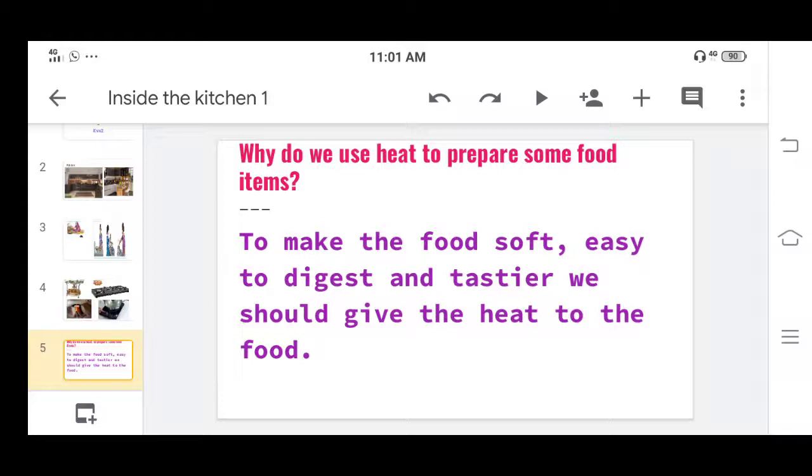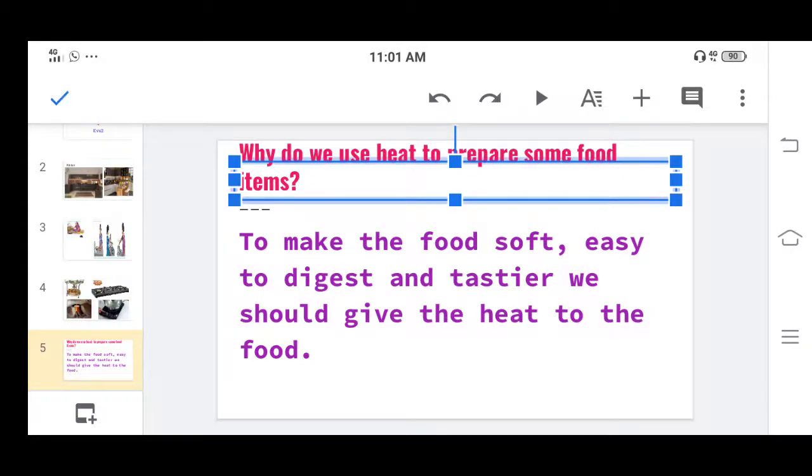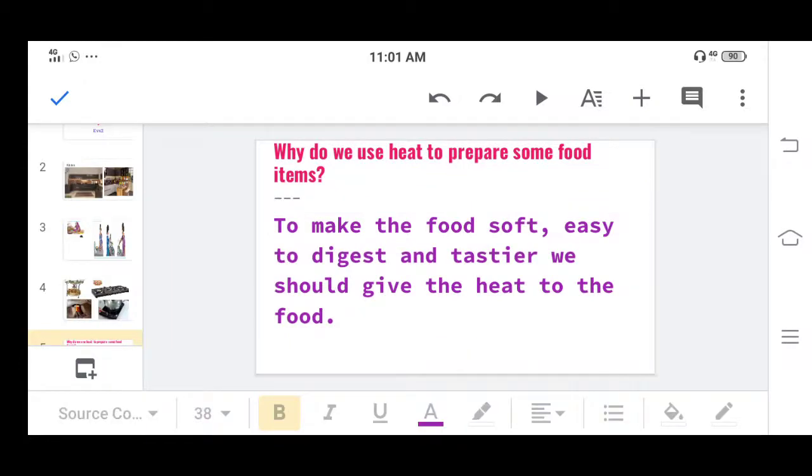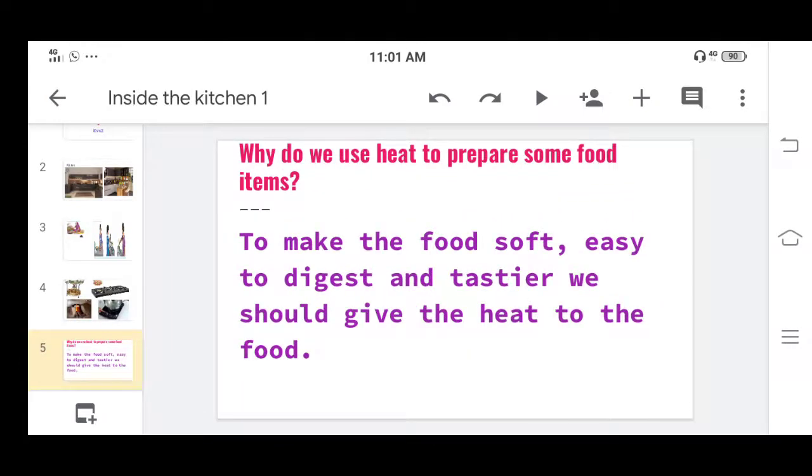What does our mother do for cooking the rice? She takes water, adds the water to that rice and cooks it. Why? Because after cooking, the food will become tastier, soft, and it will easily digest in our stomach. So before eating we should cook the food.